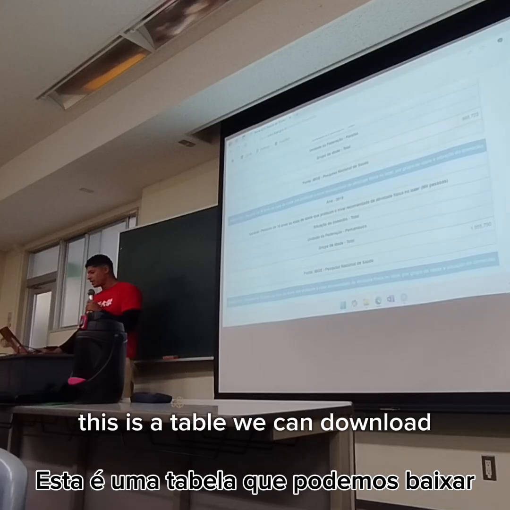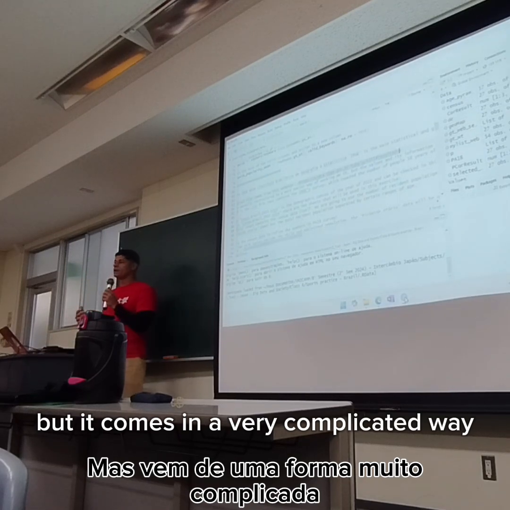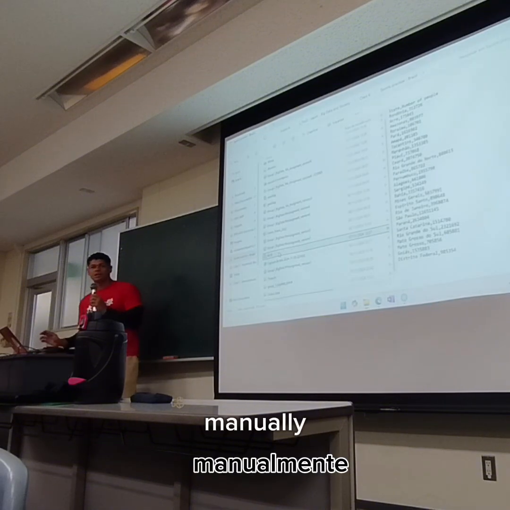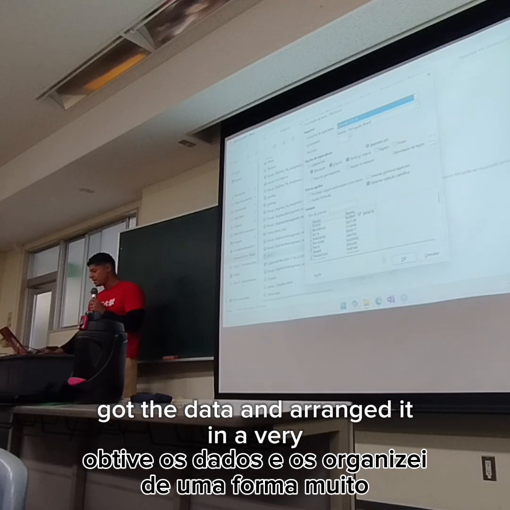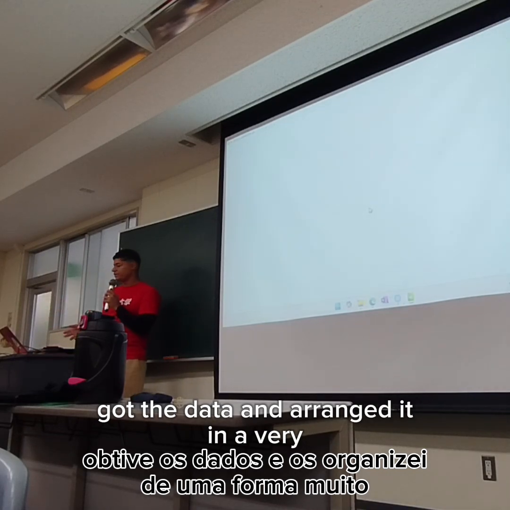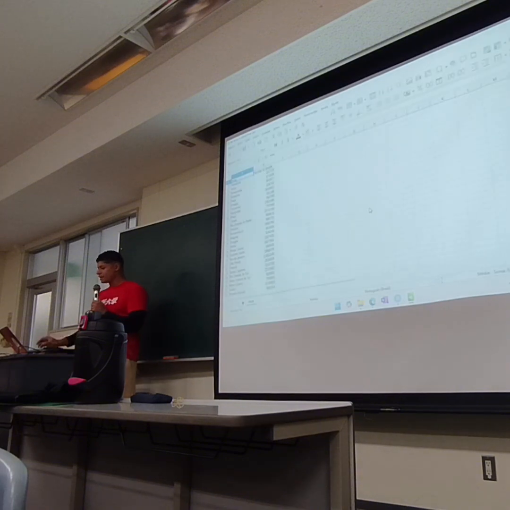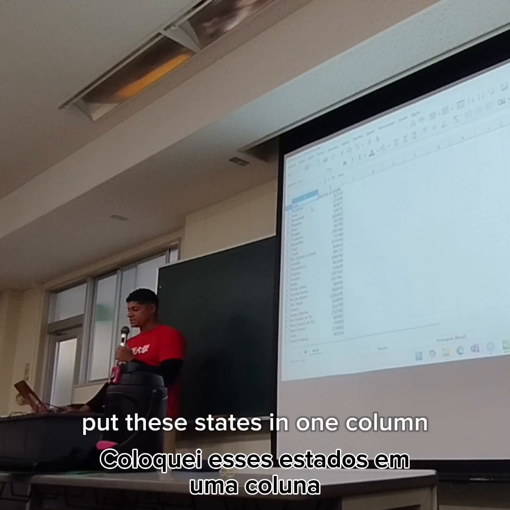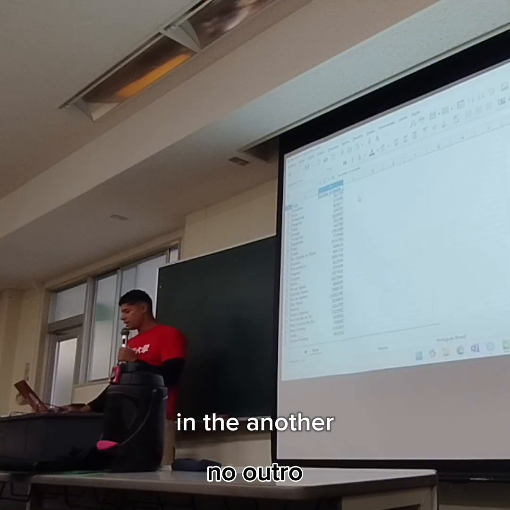This is a table we can download, but it comes in a very complicated way to manipulate in R. So I manually got the data and arranged it in a very easy way to work with in R. This is the data exactly as in the original one, but I just put the states in one column and the number of people who practice physical activity in another.